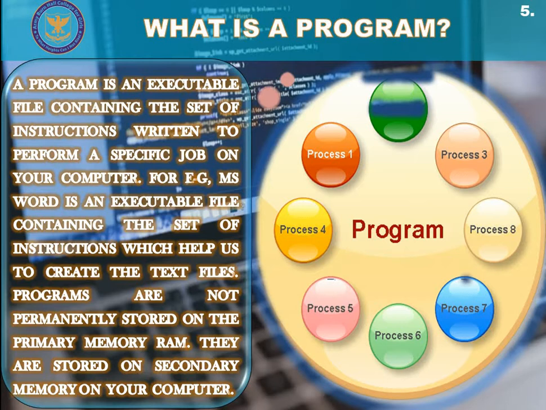As I've said earlier, a program can contain multiple instructions or multiple options inside it. So multiple processes due to these multiple instructions can belong to a single program, to a single software, as one program has multiple options inside it. These softwares or programs are not permanently stored on the primary memory or inside the main memory RAM in your computer. These softwares or programs, along with their instructions, are actually permanently stored on a hard disk, on a secondary memory device inside your computer.